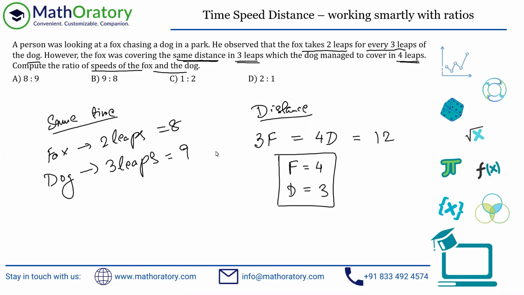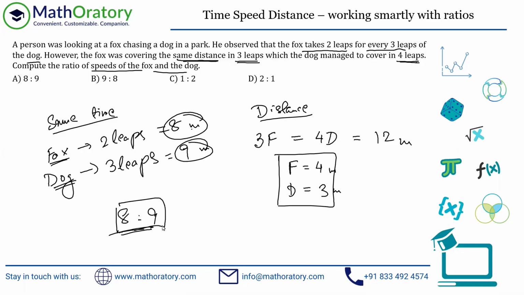So now just check this out. In the same time, let me indicate these as meters. It should be easy for you to understand. So in the same time, the fox covers 8 meters and the dog covers 9 meters. So the ratio of the speed should also be 8 is to 9. We are looking for fox and dog, so place the fox before the dog. So the ratio of speed should be 8 is to 9. Whatever is the distance ratio in the same time should be the speed ratio, right? So the answer is option A.